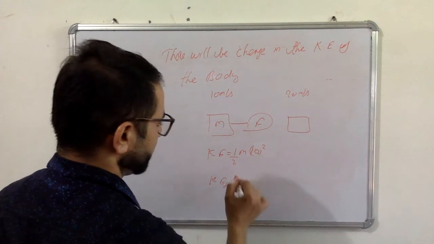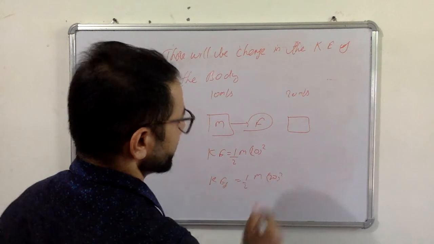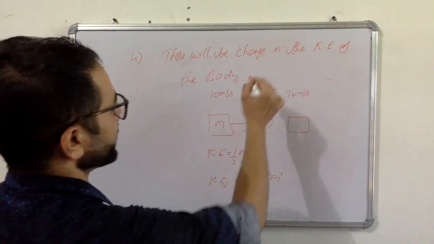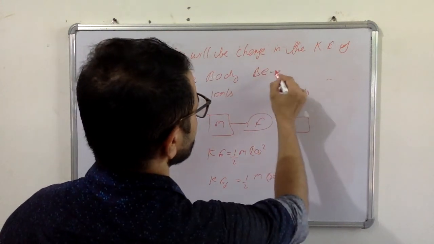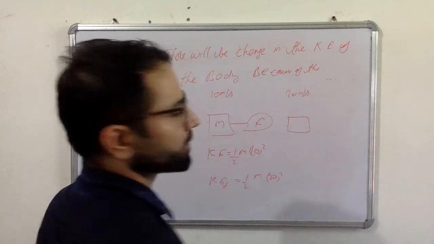Kinetic energy final is half m 20 square. So there will be change in kinetic energy of the body because of the work done by force.